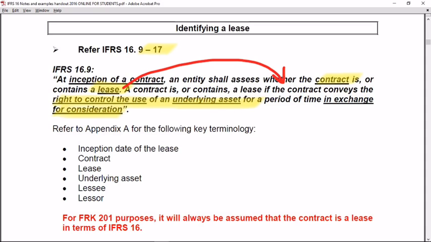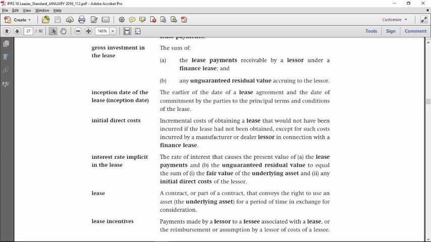To further understand these paragraphs, I refer you to Appendix A of IFRS 16 and specifically the following key terminology. I will only look at a few of that. Please refer to all these key terminologies. This is an extract from Appendix A of IFRS 16 where you will find all your key terminology.